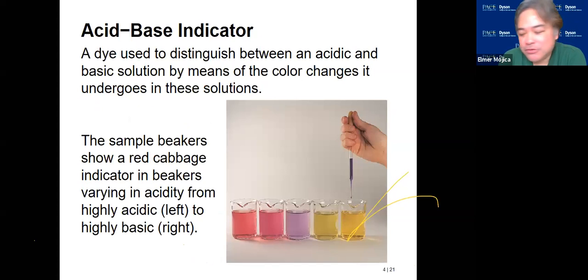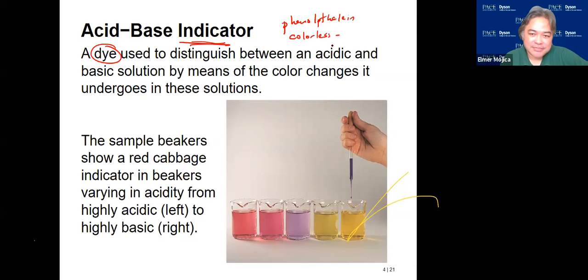Now, one way to determine the acidity of a given material is to use an indicator. Usually this is just a dye that changes color depending on the acidity or basicity of the solution. So if you have phenolphthalein, when it's colorless, is it acidic or basic? Compared to the one that is pink. If it's in acidic form, that's colorless. If it's in basic form, it is pink.